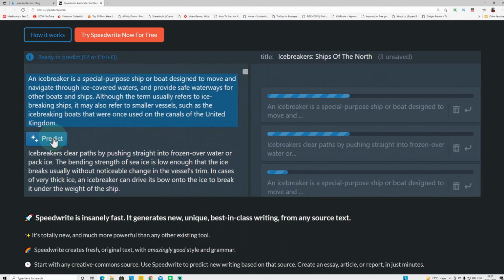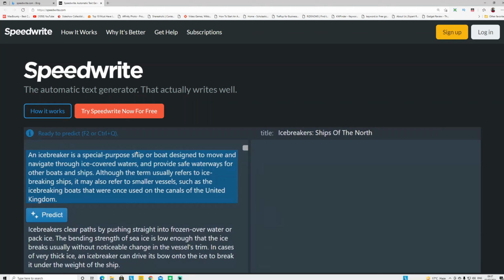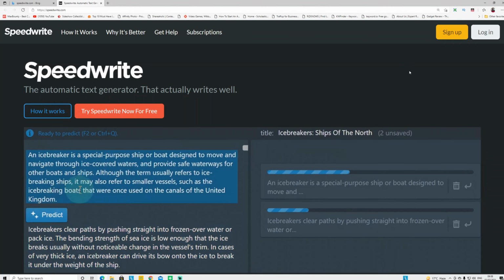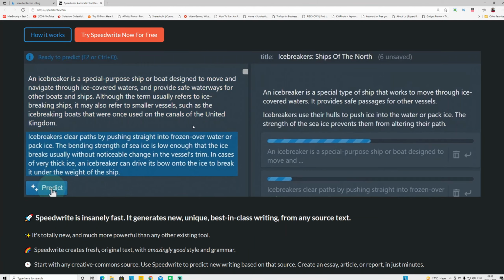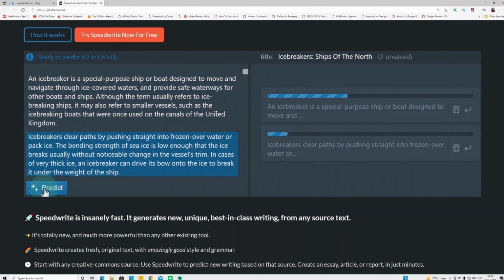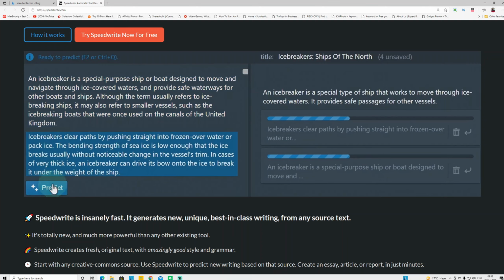This tool is called speedwrite.com. It is completely free. You have to create an account with it. You can use your Google or Facebook account, or you can use your email. All you have to do is, if you want to change some sentences or articles, just copy and paste them in here. What this tool basically does is, for example, this is a paragraph.